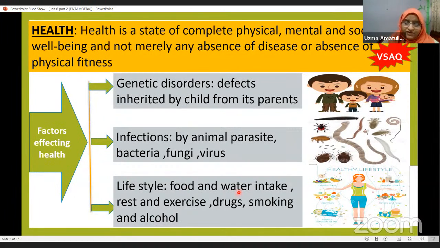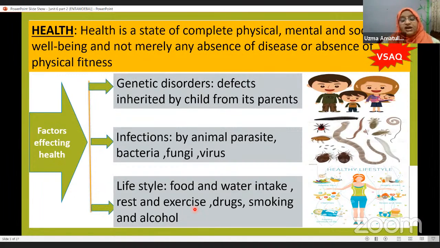Then the water: first of all, water should be free from contamination, and the amount of water you should take is at least 6 glasses per day. Rest is also very important for a healthy life. You should sleep at least 6 to 8 hours per day, so that your brain also gets rest and your health is fine. And exercise: you should do at least 45 minutes to 1 hour of vigorous exercise every day to keep your body fit.